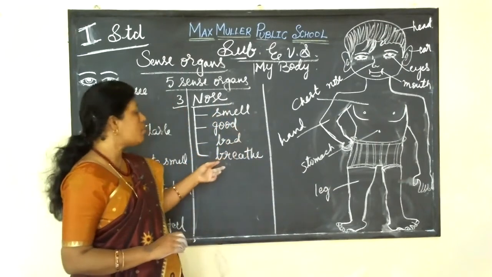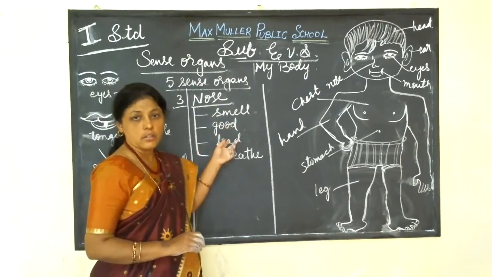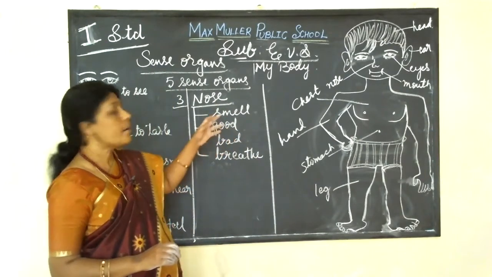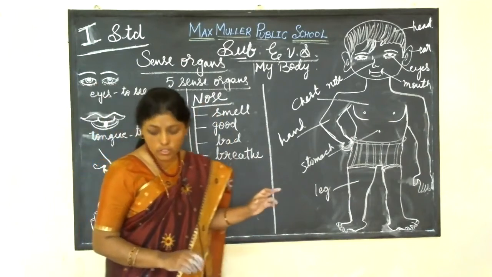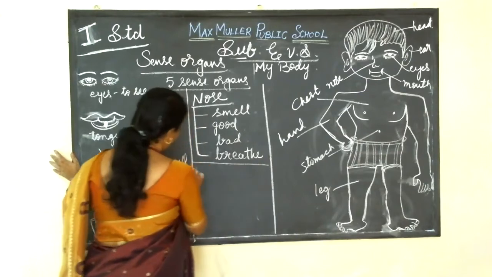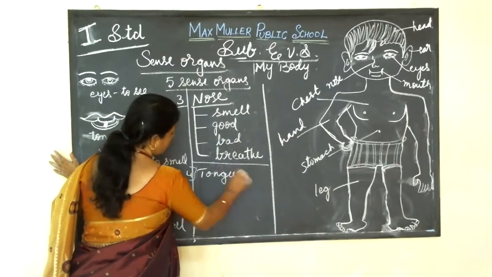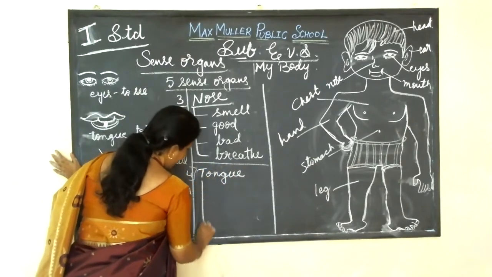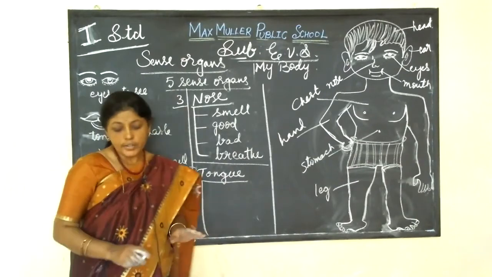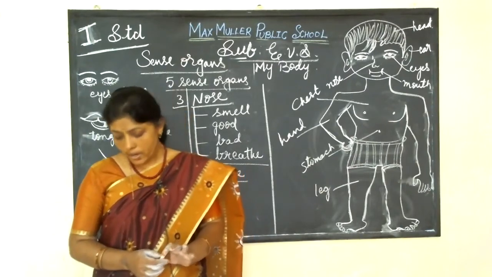Okay, so the nose helps us to smell things, and it also helps us to breathe. Good or bad smell, we can identify with our nose. Okay, children. Then come to the tongue. So the fourth one is the tongue. The tongue helps us to taste things. We can taste with our tongue.